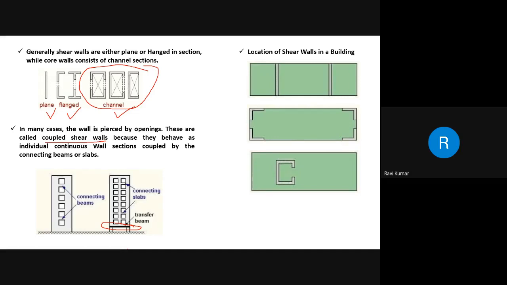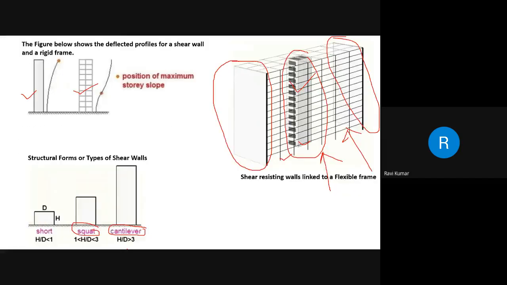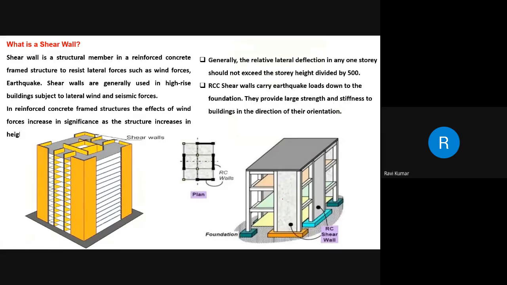This can be of external walls, as we have shown here, what you are seeing here. It can also be of internal walls around the lift shaft and stairwells, that is the center, where the provision of the lift shaft is. Or sometimes both are provided, as shown in this figure, both at the outer as well as at the center.